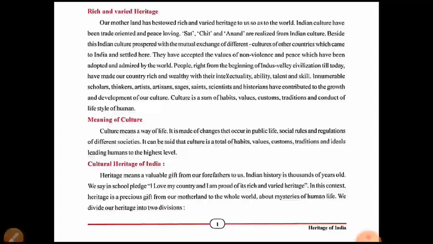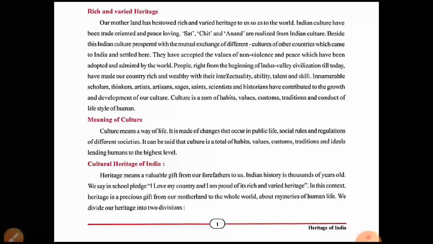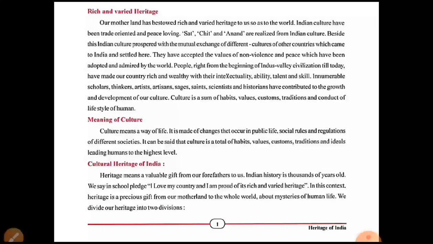Sat Chit Anand are realized from Indian culture. So remember this one. What can be realized from our Indian culture? Sat, Chit, and Anand. Besides this, Indian culture prospered with the mutual exchange of different cultures of other countries which came to India and settled here.